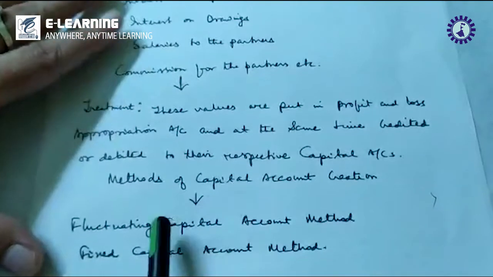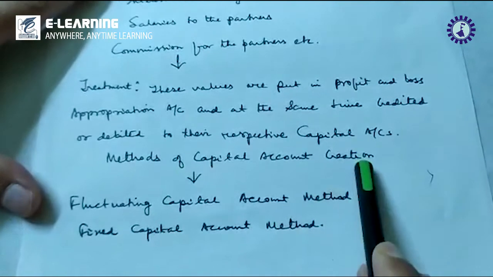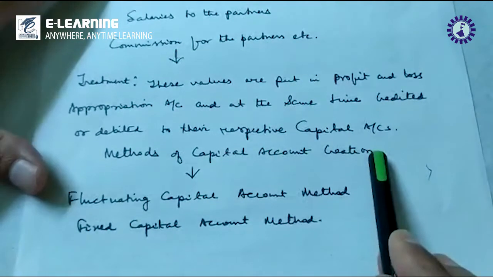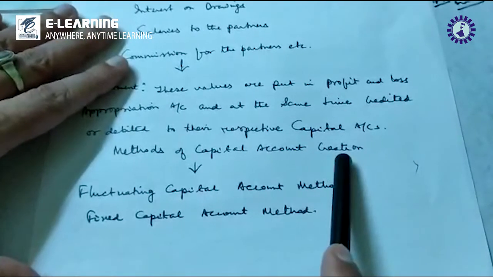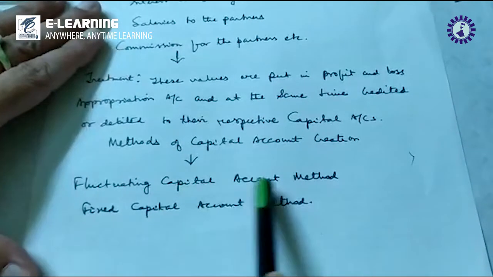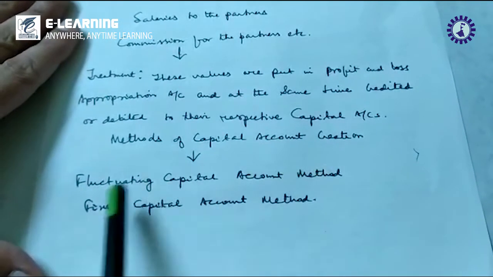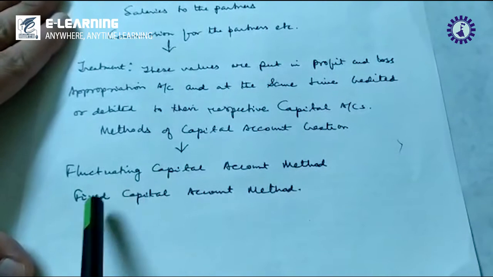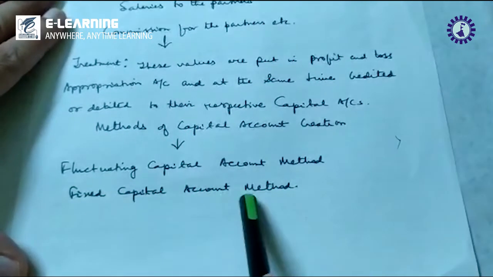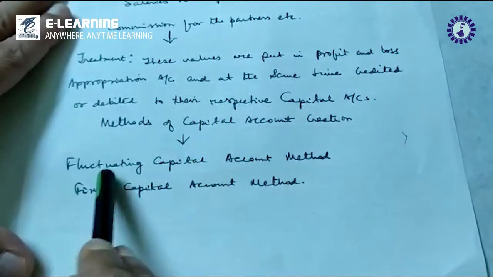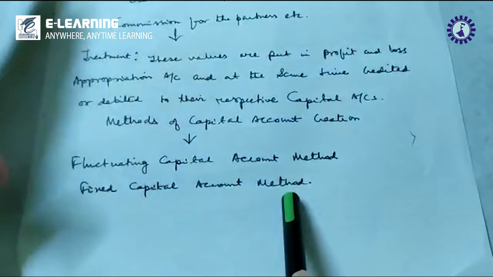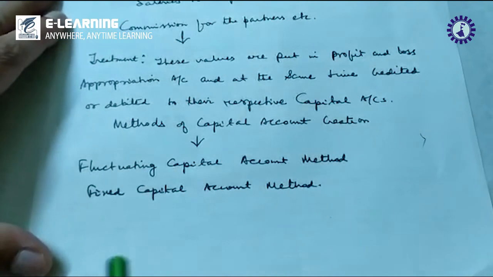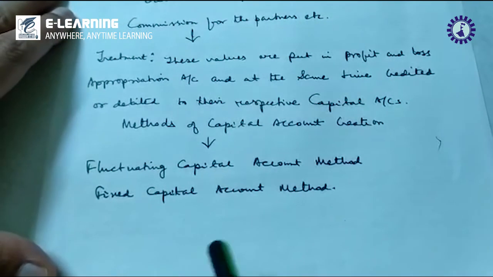Next comes the methods of capital account creation. There are exactly two systems of maintaining capital account, as I have told you before: one is the fluctuating capital account method, and the other is the fixed capital account method. These are the two methods which we shall discuss elaborately for solving our problems.